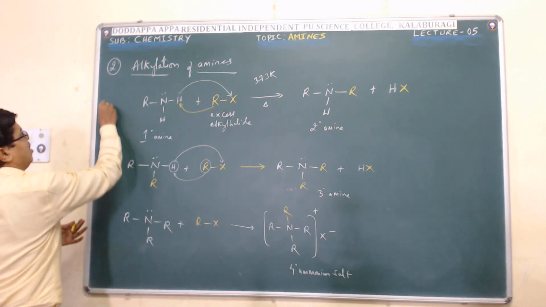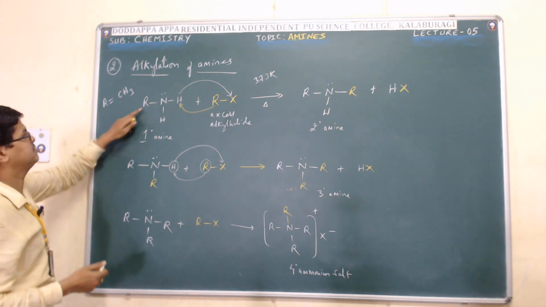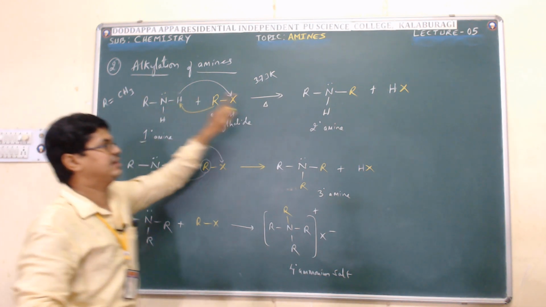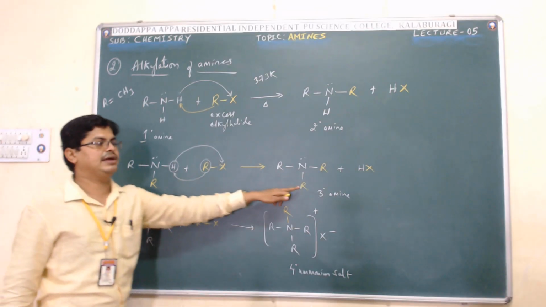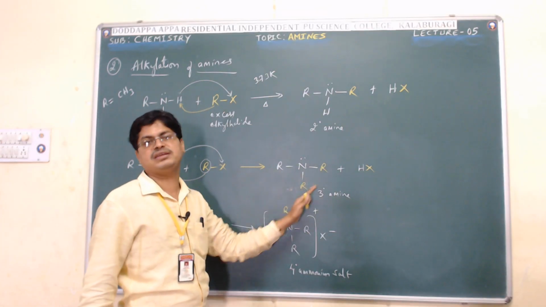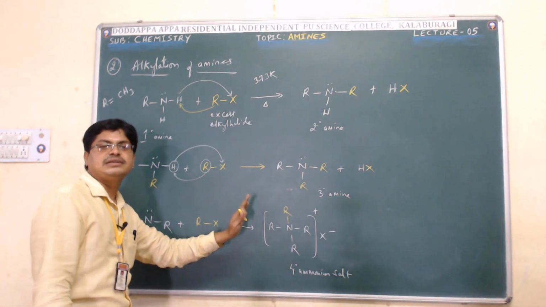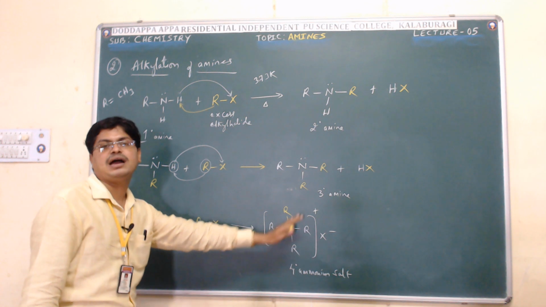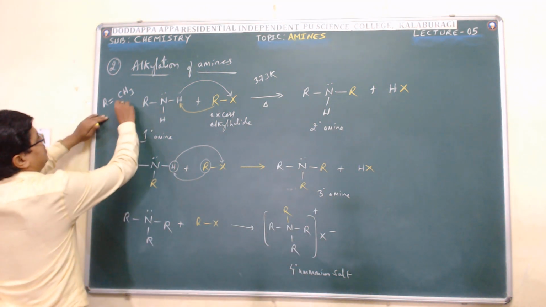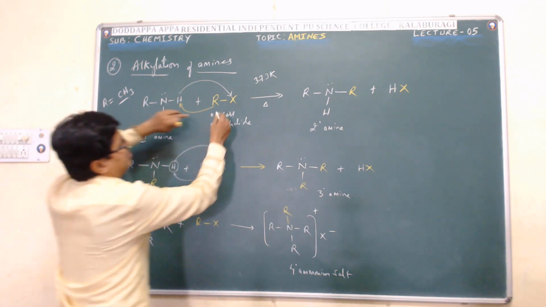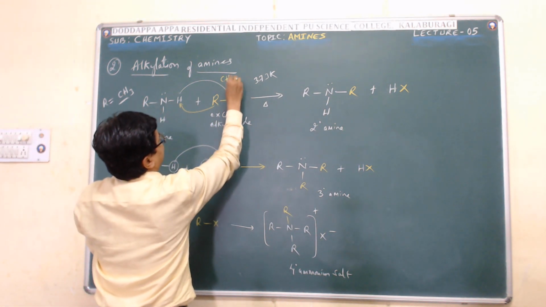Either you can take R as a methyl group, it becomes methylamine. Then here I will get N,N dimethylamine. Then here N,N,N trimethylamine. Then here I am going to get quaternary, means tetramethyl ammonium halide. Replace R by CH3, and RX by CH3I.